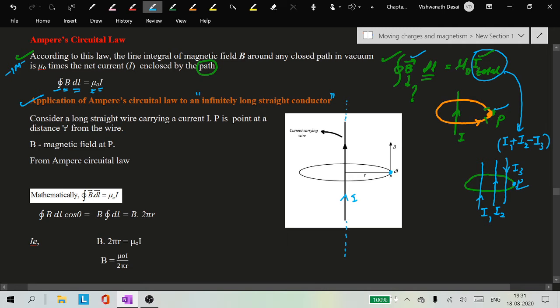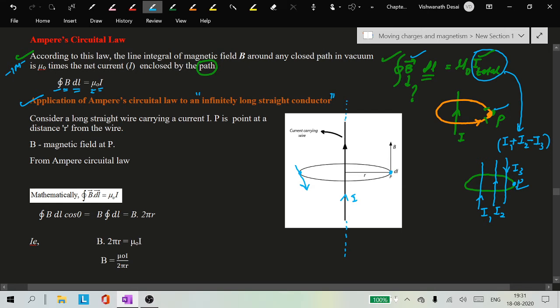Now I want to calculate the magnetic field at point P. You already studied in earlier classes that at any point P, if you want to calculate the direction of magnetic field, you just draw a tangent at that particular point. Just draw a tangent, and you will get the magnetic field direction at that point.